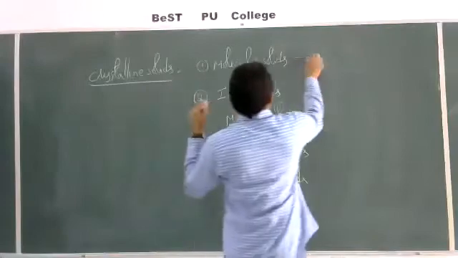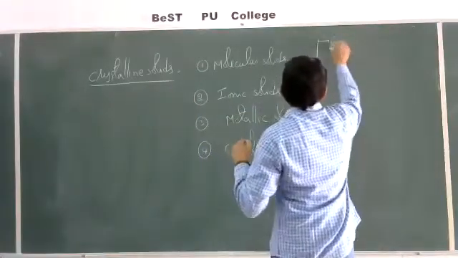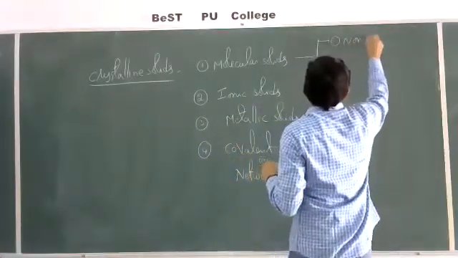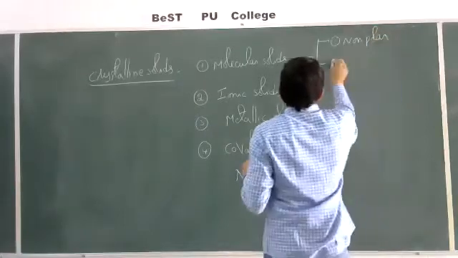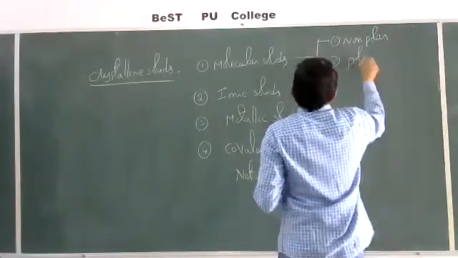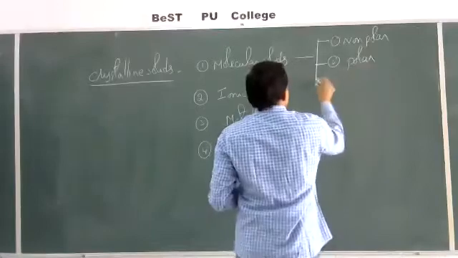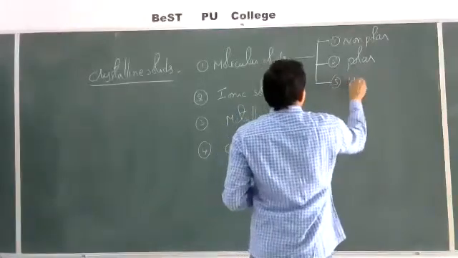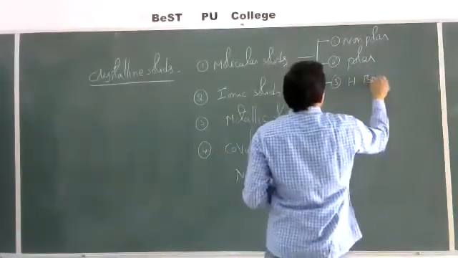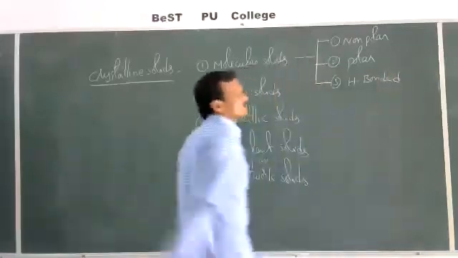Again, these molecular solids are further classified into three types. Non-polar molecular solids. The second one is polar molecular solids. And the third one is hydrogen bonded molecular solids.